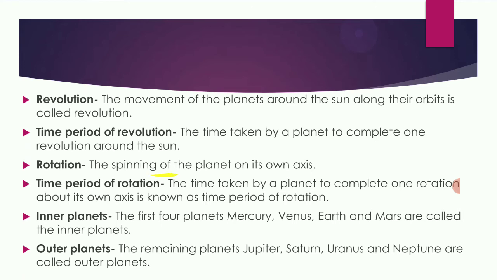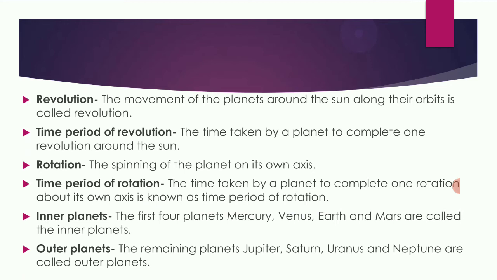Next, rotation: the spinning of the planet on its own axis. Time period of rotation: the time taken by a planet to complete one rotation about its own axis is called the time period of rotation. So Earth takes 24 hours to complete one rotation.